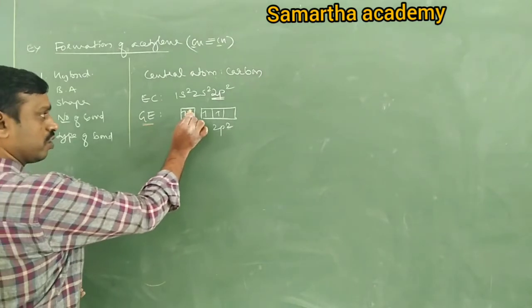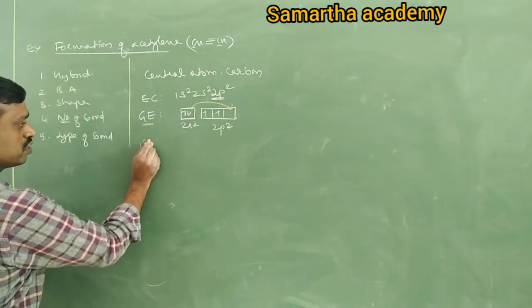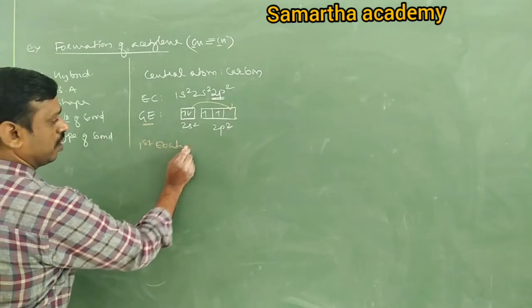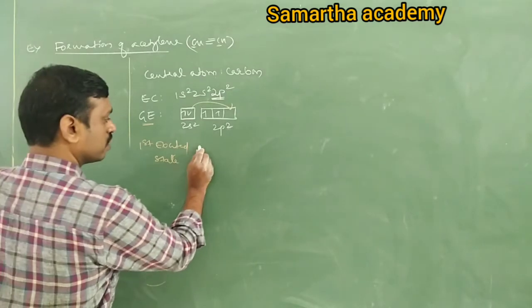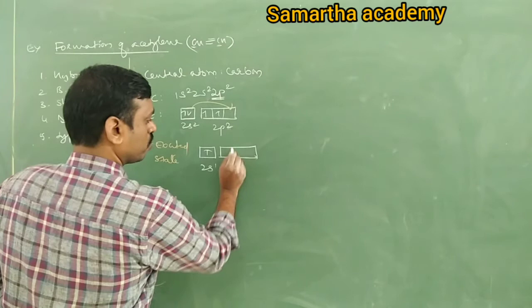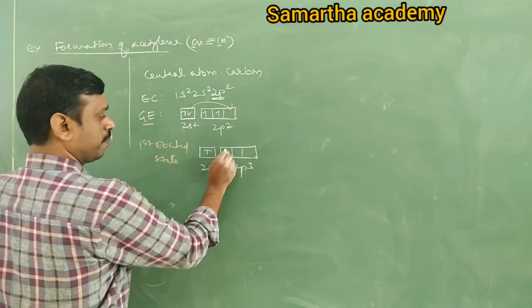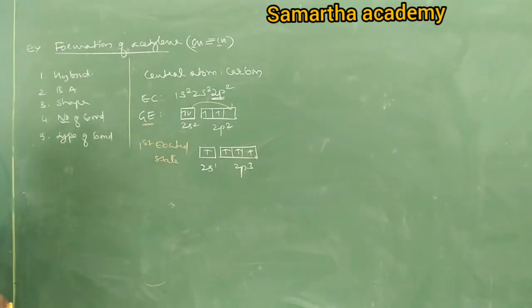One electron jumps from 2s to 2p. It becomes the first excited state. In the first excited state, 2s becomes 1, 2p becomes how much? How many? 3. This is in the excited state.